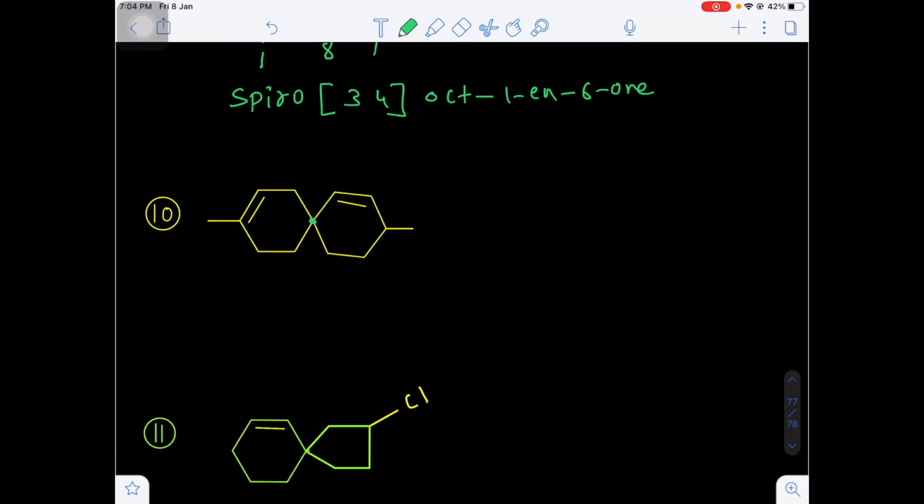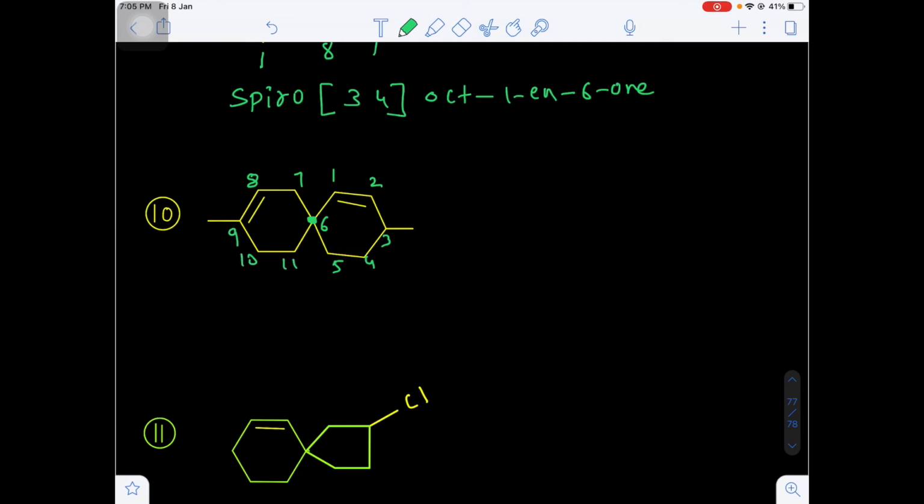So this is the spiro atom, and give the numbering here. Both rings have the same size, but the right side ring has the nearest locant to the double bond. That's why I am giving 1, 2, 3, 4, 5. This is the spiro. And next I am giving in anti-clockwise direction because the double bond gets the nearest location, 8, 9, 10 and 11.